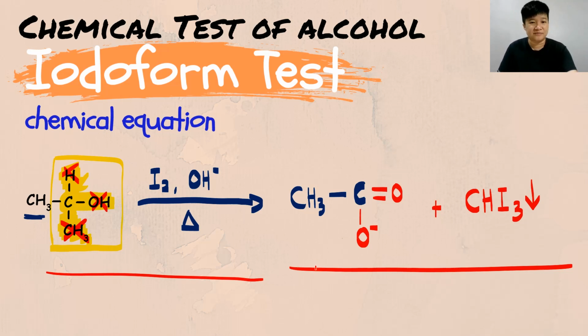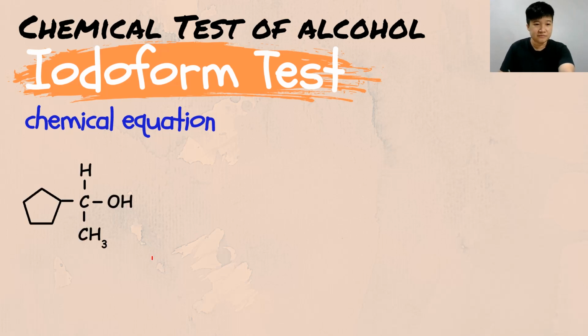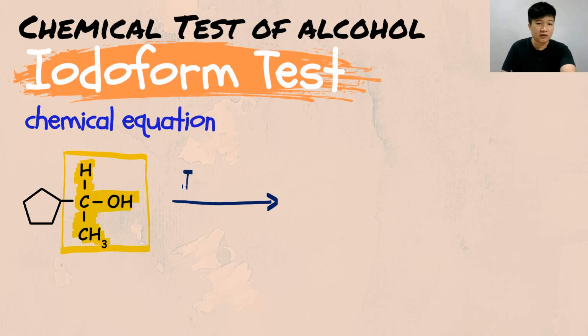Simple, easy. Another example. Again, we focus on the carbon that is holding the OH. Make sure this carbon is holding at least one hydrogen and also one CH3 group. So this is the group that we are looking at. And to undergo the iodoform test, you need the presence of I2 and NaOH and also the presence of heat. Bear in mind, the group that doesn't involve any changes, just copy the group back.